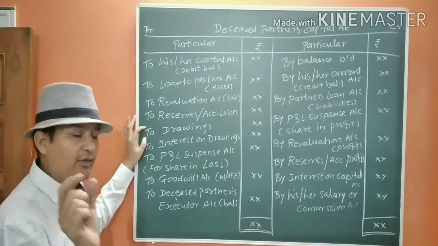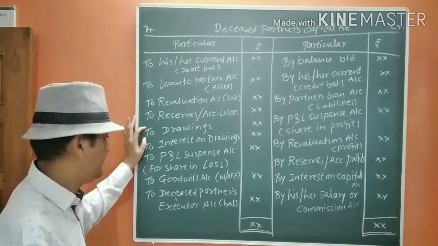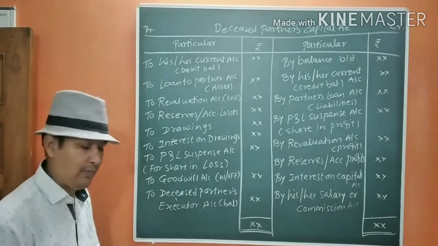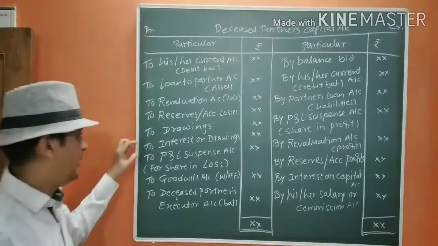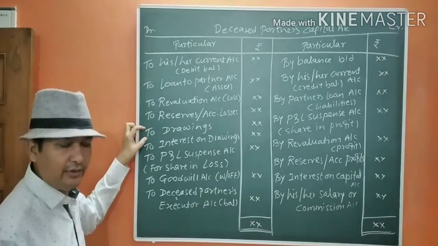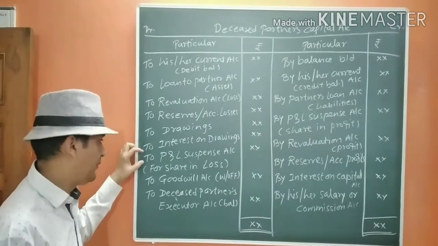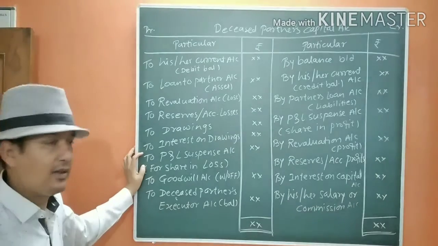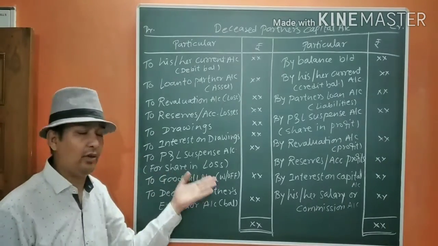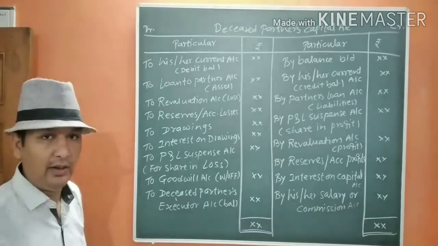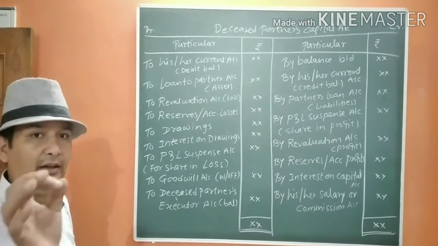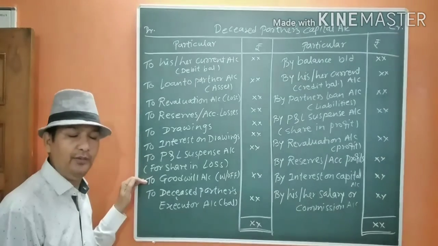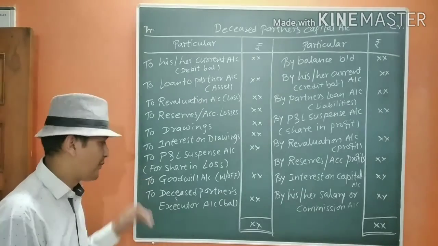His drawings we are going to write here for the period, and we are going to calculate interest on drawings for that specific period of time. Then we are going to have profit and loss suspense account for the share in losses for the current year up to his period of death. Then we are going to write off the goodwill which is existing in the books.